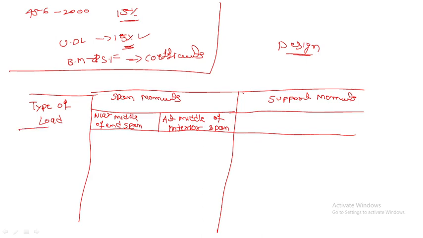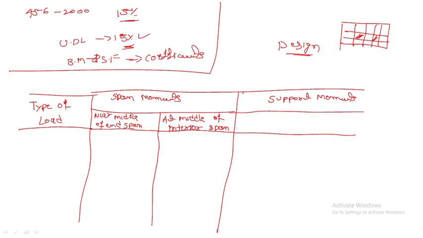So they have given different conditions. For example, if you are designing and these are the different beams, if you consider this panel, what is the condition of this panel? According to that we have to take the values that they are giving here.